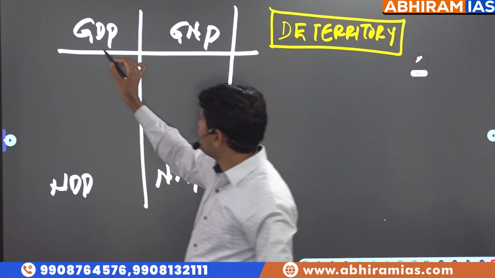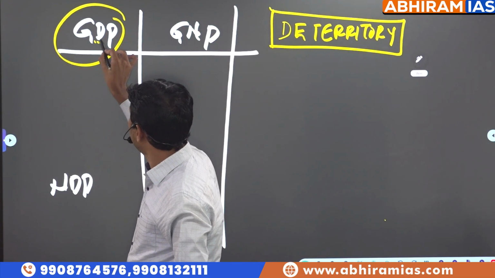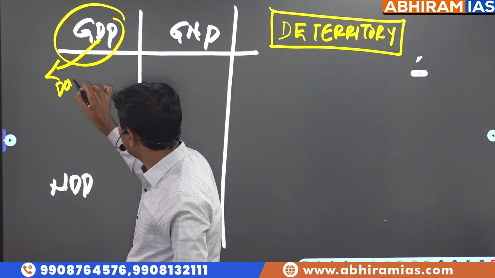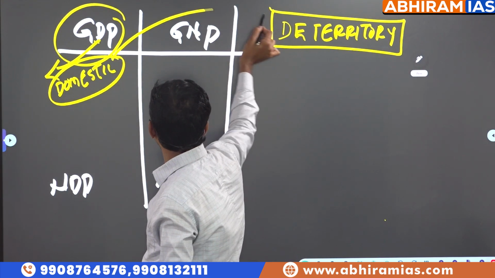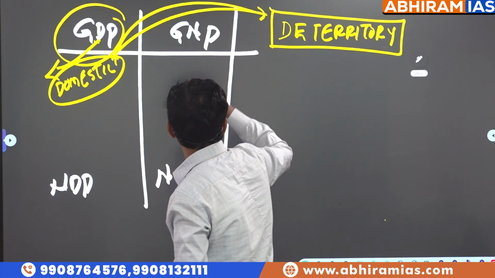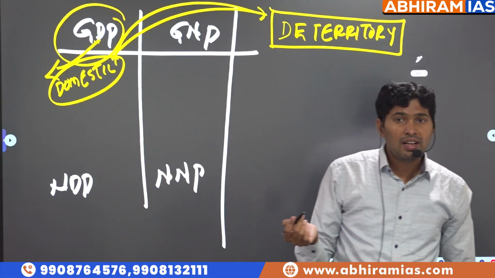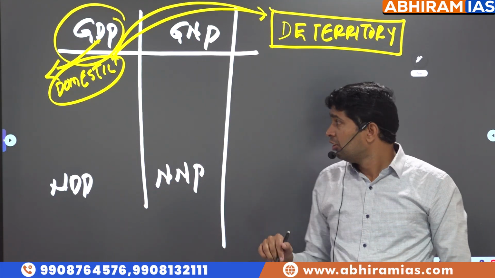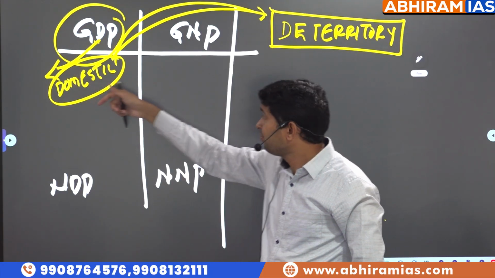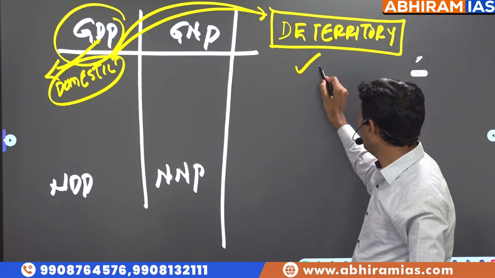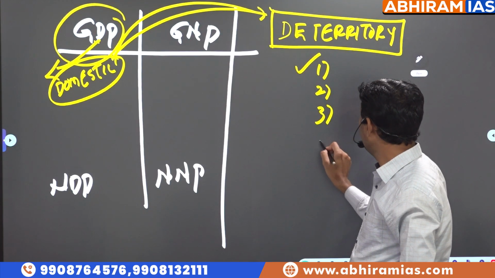In gross domestic product, the word domestic does not mean the English literal meaning of the word domestic. Here it means the total final value of goods and services produced in a financial year which are finished in the domestic economic territory of a country.